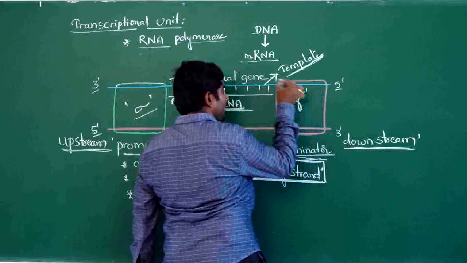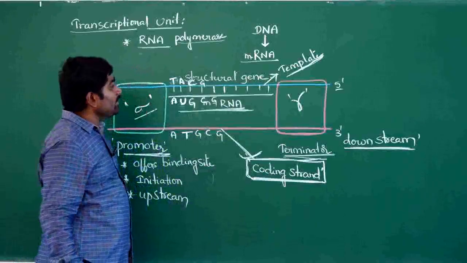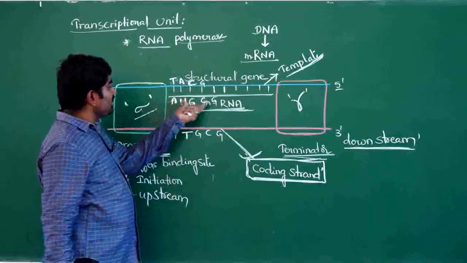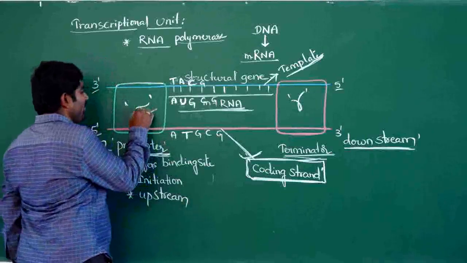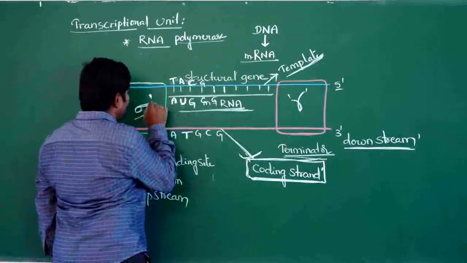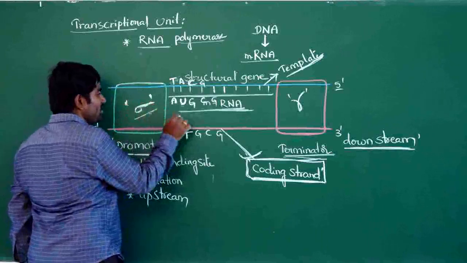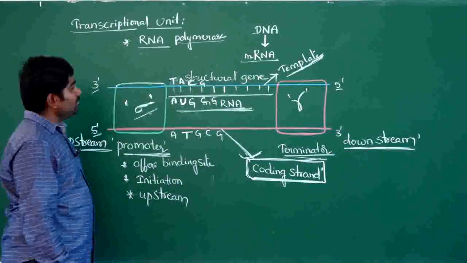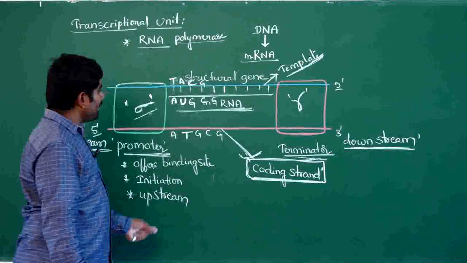Rho factor helps in termination of the synthesis of mRNA, and sigma factor activates the formation of the mRNA strand.